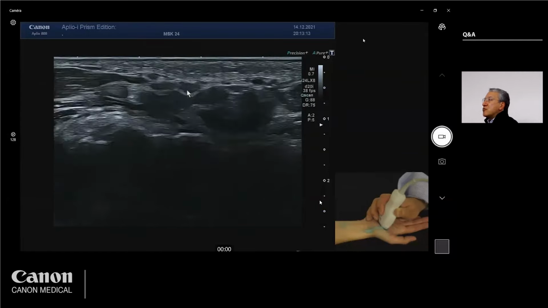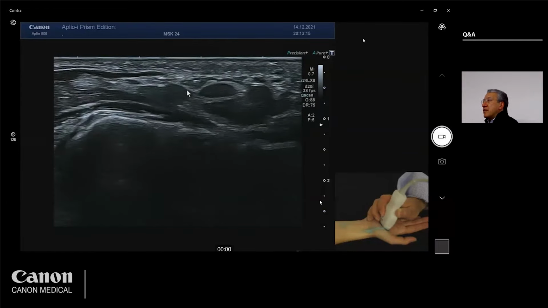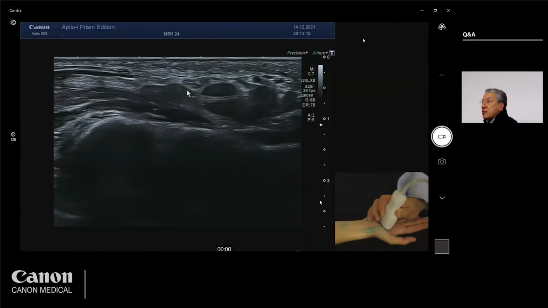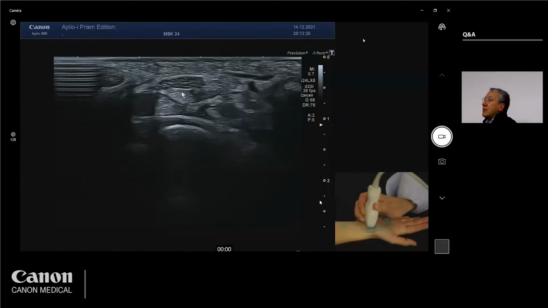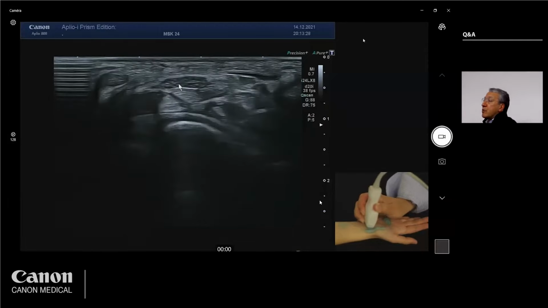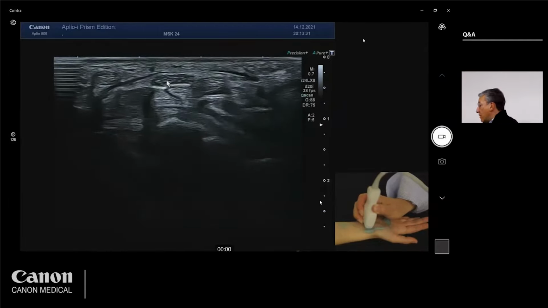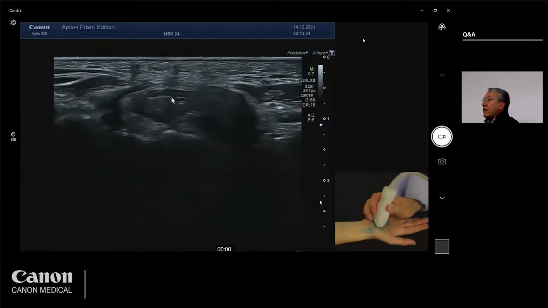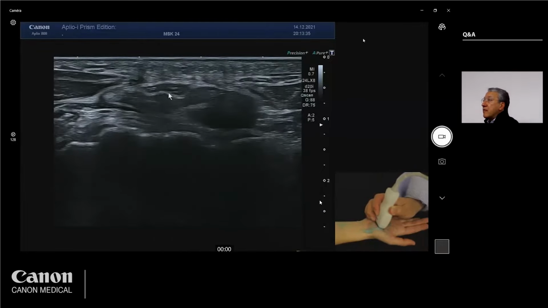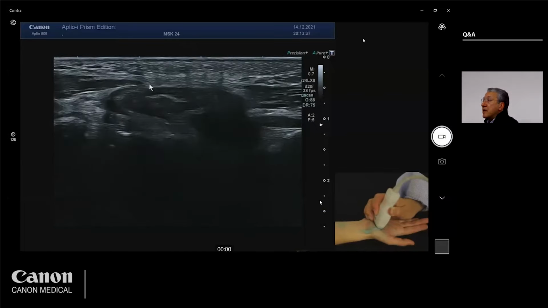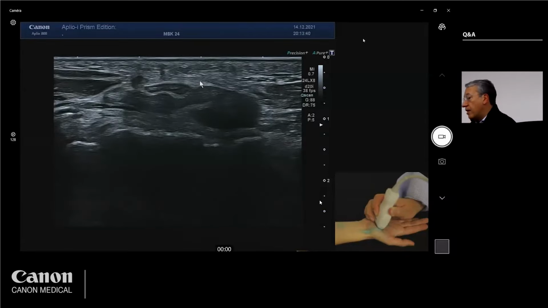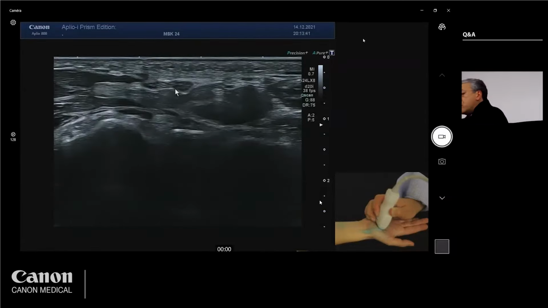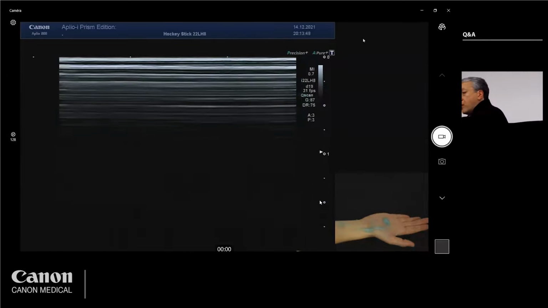It's very important to start more proximal than the level of the retinaculum and to end your scanning in the mid-palm. And the reason is that the nerve is usually entrapped at the level of the proximal boundary of the retinaculum. But not uncommonly, we have a distal entrapment at the level as soon as the nerve exits the distal boundary of the tunnel. Let me check the nerve with the 22 megahertz probe.